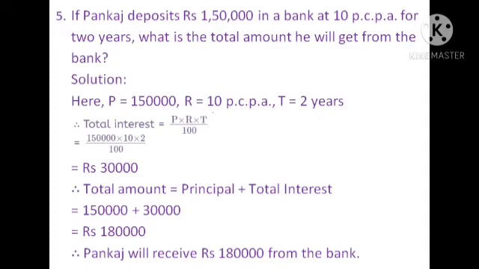We have to find the total amount. For this we use our formula of amount, that is amount is equal to principal plus total interest. Therefore, we write total amount is equal to principal plus total interest is equal to 1,50,000 plus 30,000 is equal to 1,80,000 rupees. Therefore, Pankaj will receive rupees 1,80,000 from the bank.